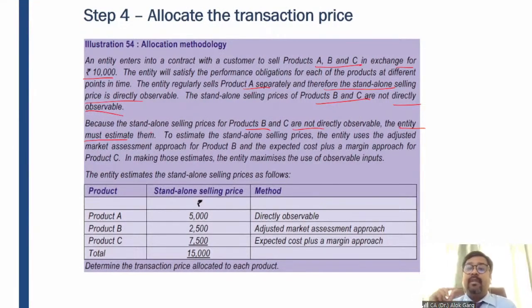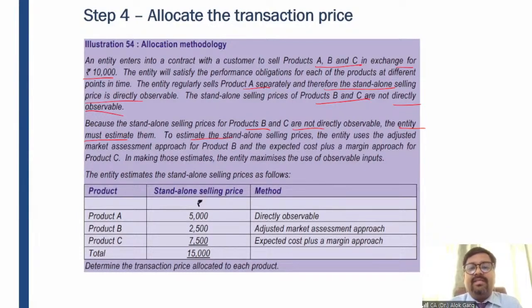For example, if for a particular performance obligation cost is available, and you are also aware of the expected margin, then in that performance obligation, cost plus margin is the most appropriate method. But for one performance obligation, cost may not be available, but you are aware at what price your competitor is selling this particular product in a different market. In that case, you can go for the adjusted market assessment approach as well.